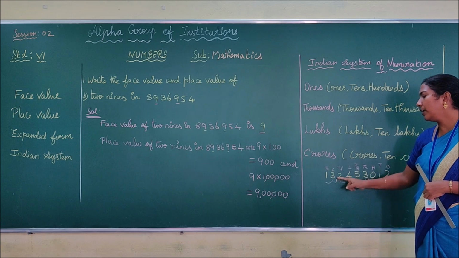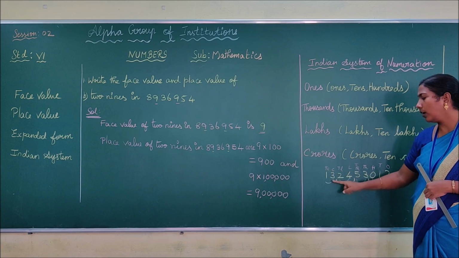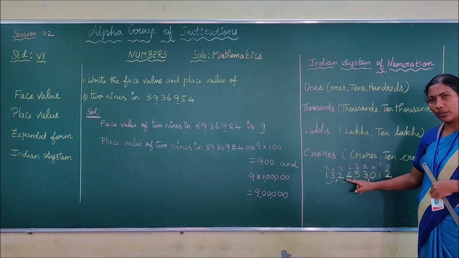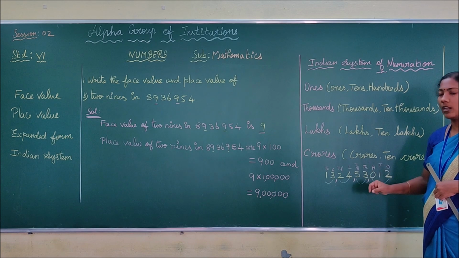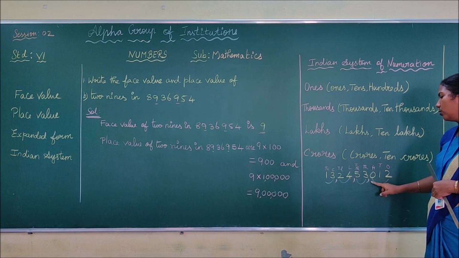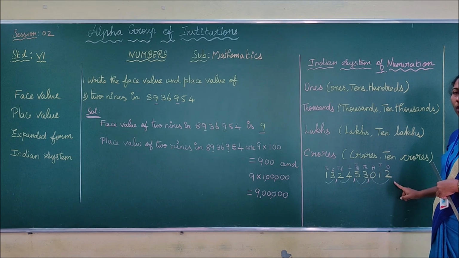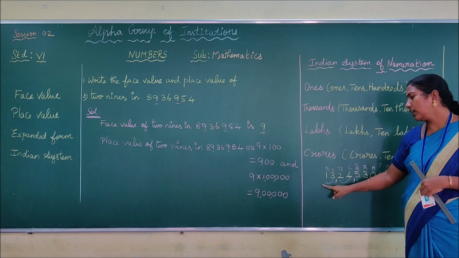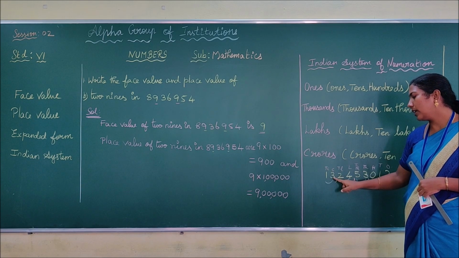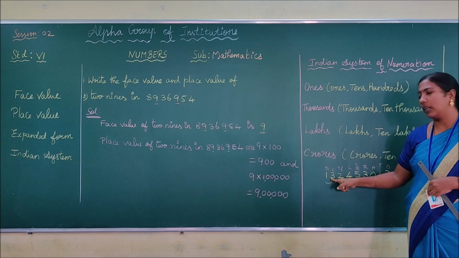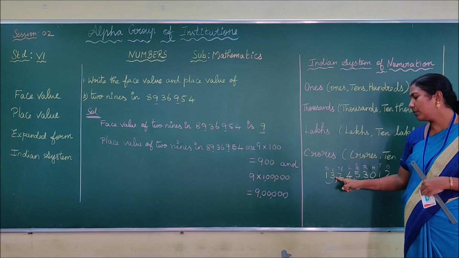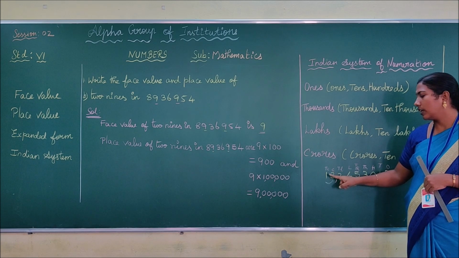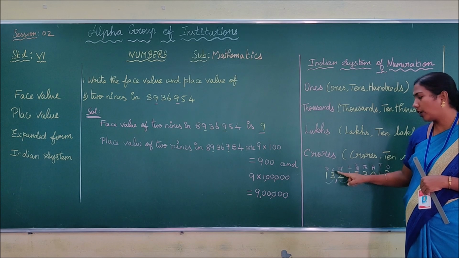You have to read each period of the number as a whole. 1 3, that is 13. 2 4, 24. 5 3, 53. 0 1 2, so there is no hundreds value here, so you read it as 12. Now we are going to say the number name. While saying it, you choose one period and say the place value of the right hand side digit. In 13, the right hand side digit is 3. What is the place value of 3? Crore. So you say the place value of crore only. That is 13 crore. Do you understand, children?